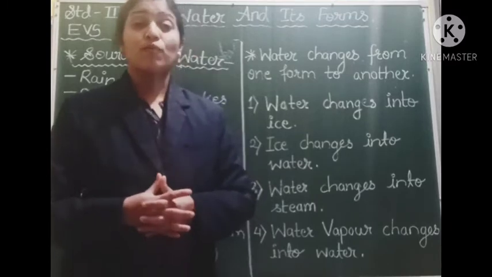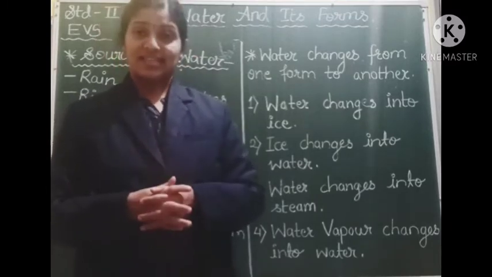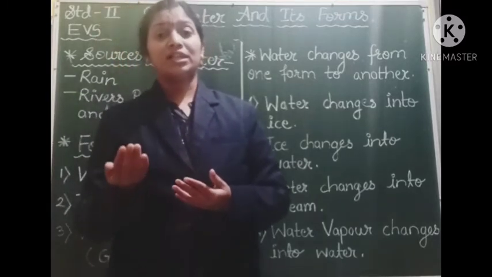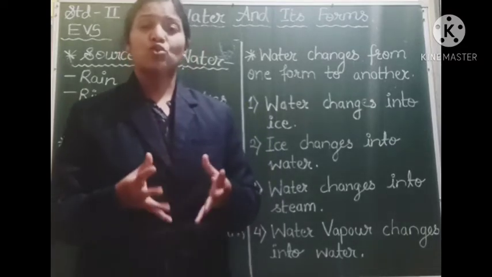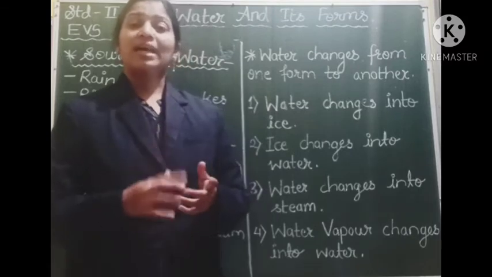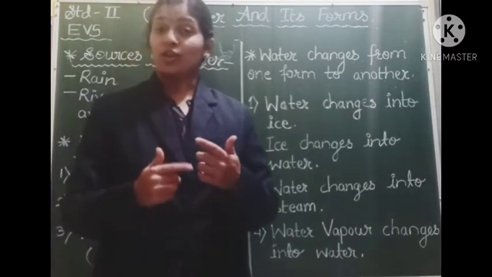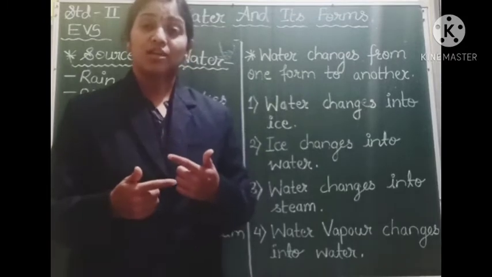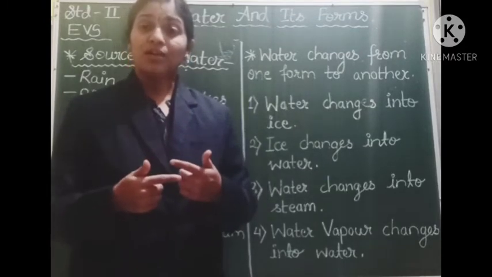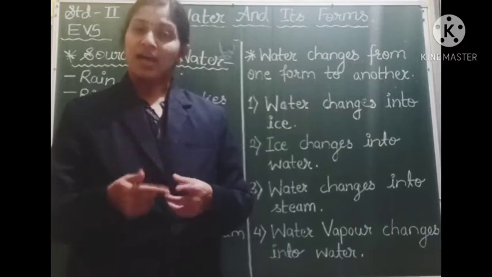This solid form of water is called ice. And the ice, we can hold it in our hand as it is solid in state or solid in form. So, water has changed into ice when we kept it in the freezer. When we cooled the water, it changed into ice.